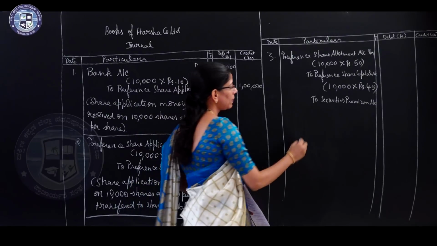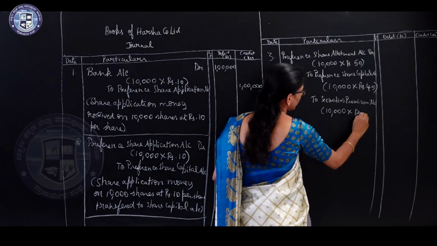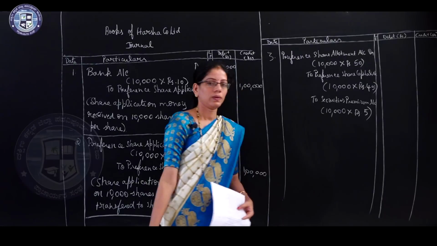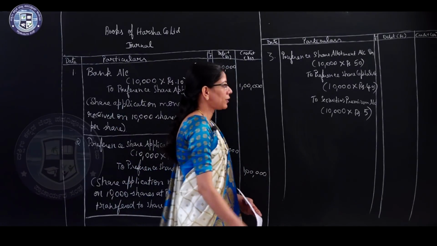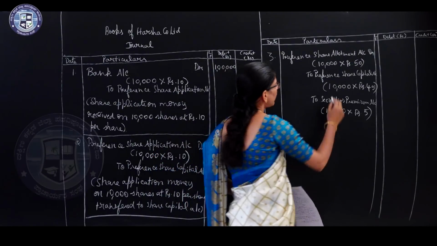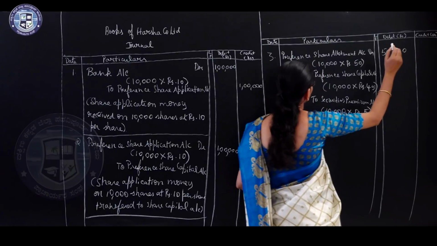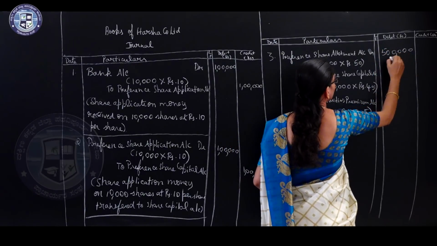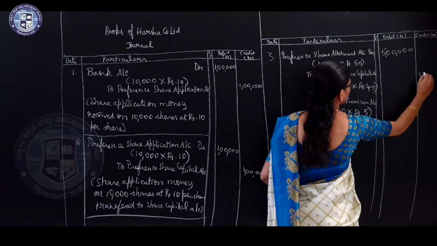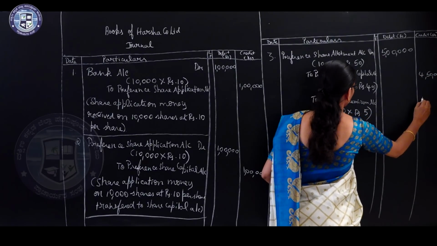Then the premium value, 10,000 into rupees 5, that you have to write under securities premium account. Now write the values 10,000 into 50. Here 4,50,000, here 50,000.